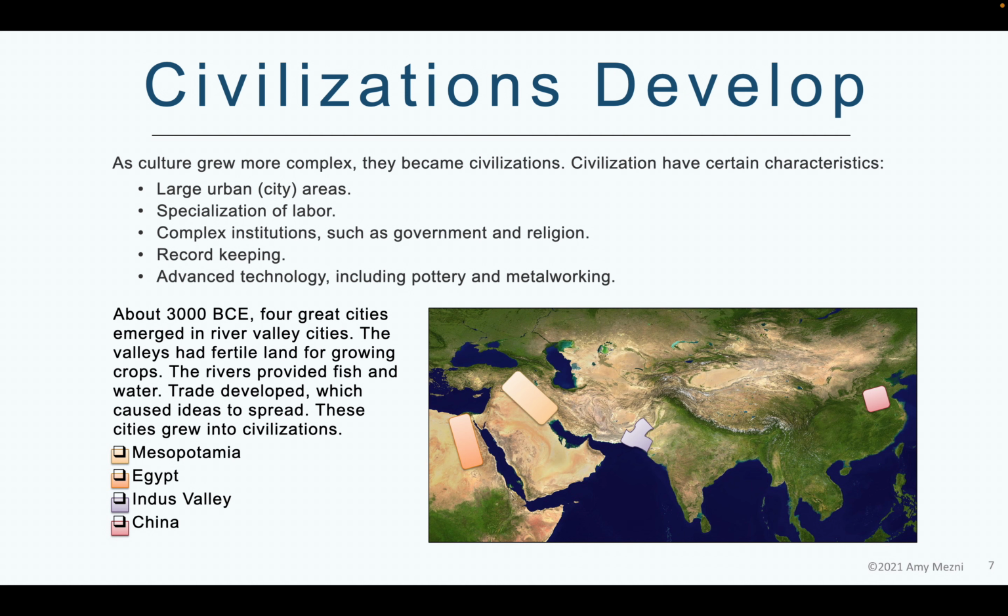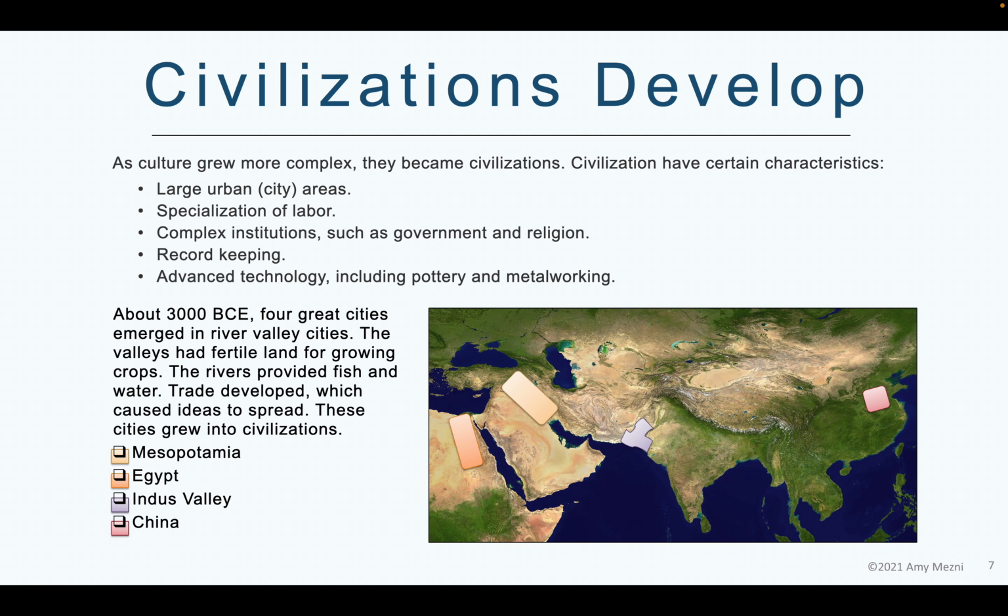So as civilizations develop, right, culture is growing more complex, and they become civilizations. They have certain characteristics. They live in large urban or city areas. There's something called a specialization of labor. We talked about specialization of jobs. They've got complex institutions, so we see the rise of governments and religion. They begin keeping records, so a historical record. And of course, an advancement in technology, which would include things like pottery and metalworking.